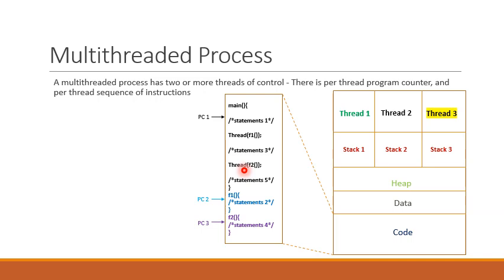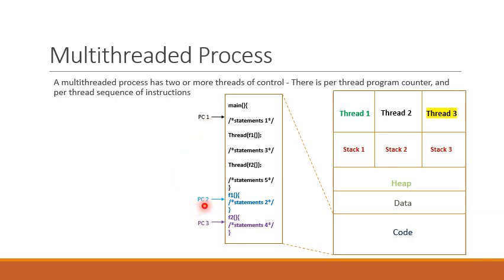Now each of these threads has its unique flow of control that is determined by the corresponding value of the program counter register. Main is a thread, so its execution sequence or flow of control can be determined by the value of program counter register 1.